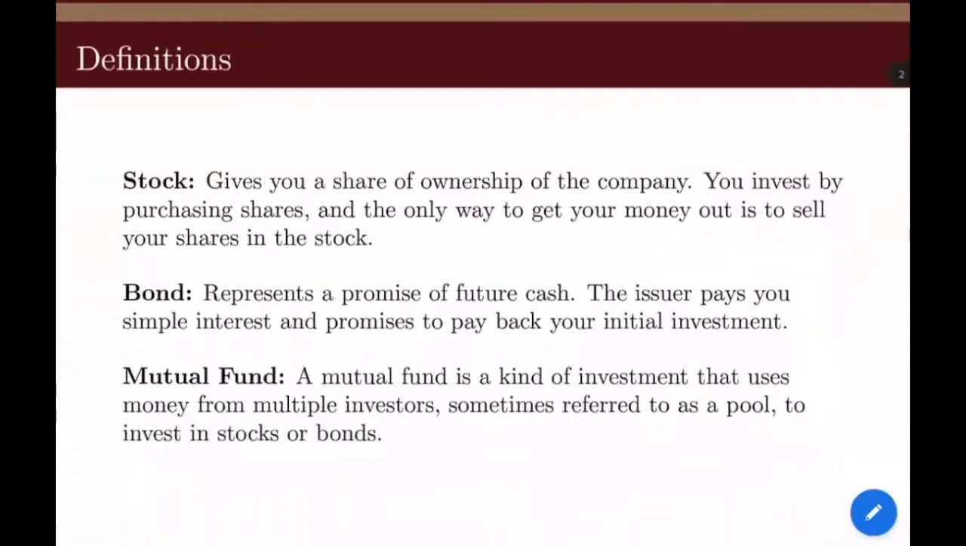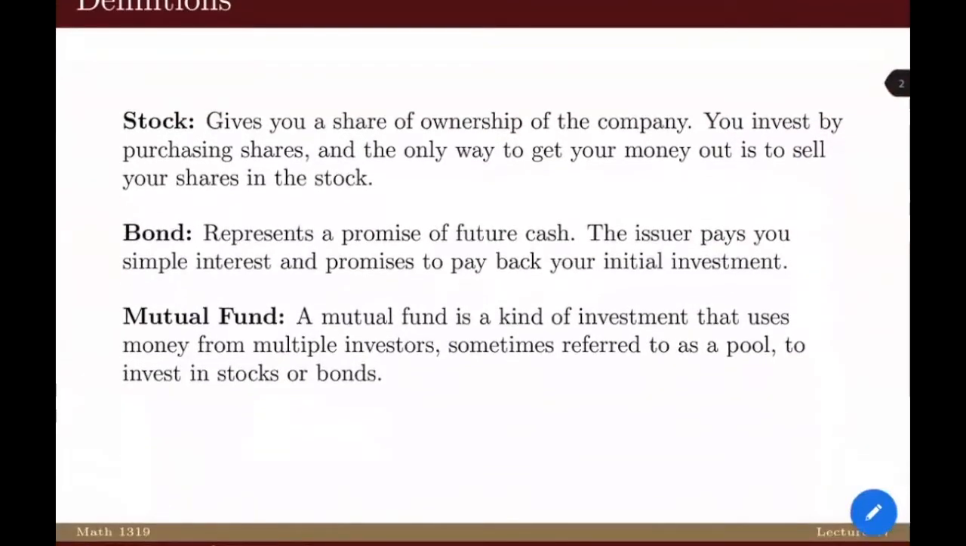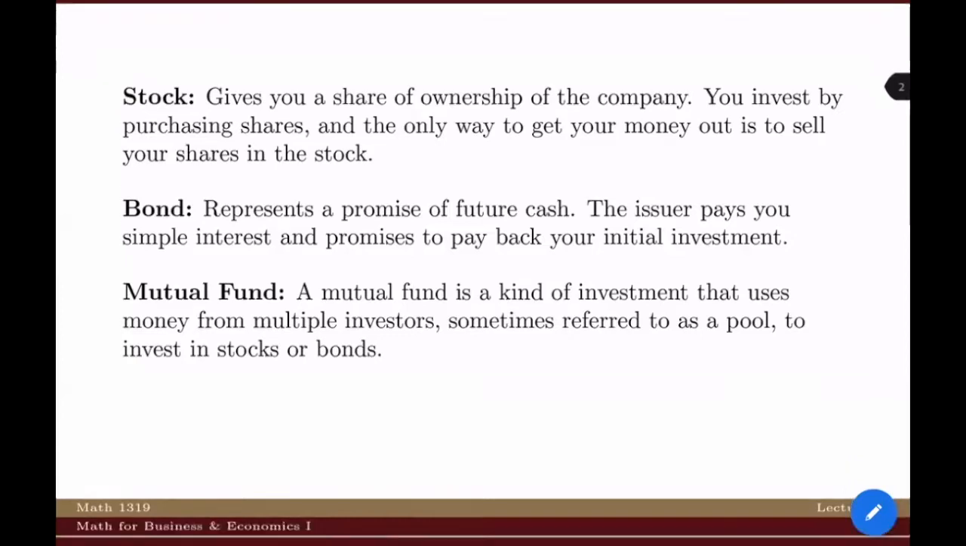So the first thing we're going to do is run through these definitions. A stock gives you a share of ownership of the company. You invest by purchasing shares. The only way out is to sell your shares. A bond kind of represents a promise of future cash. The issuer pays you simple interest and promises to pay back your initial investment. And a mutual fund is a kind of investment that uses money from multiple investors, sometimes referred to as a pool, to invest in stocks or bonds.